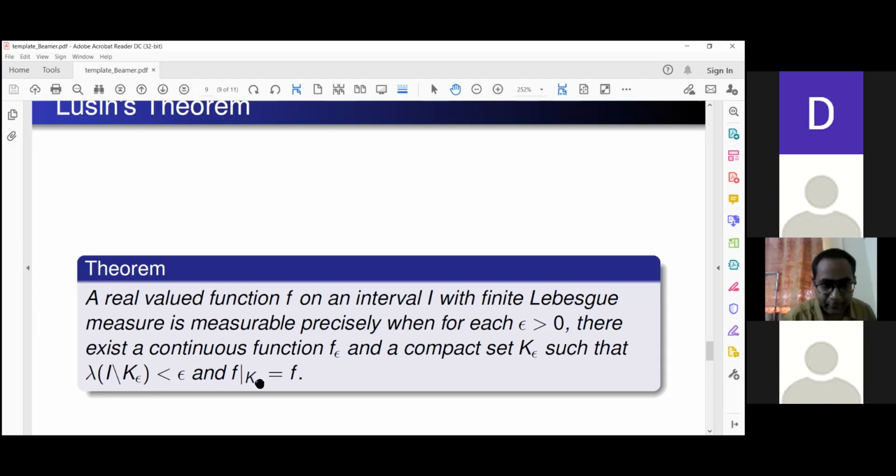A small typo here: f epsilon restricted to K sub epsilon. That is the continuous function which I am claiming to exist. If restricted to the compact set, it matches with f, and this compact set can be chosen as close to the whole interval as one wants. That is what the theorem is stating.